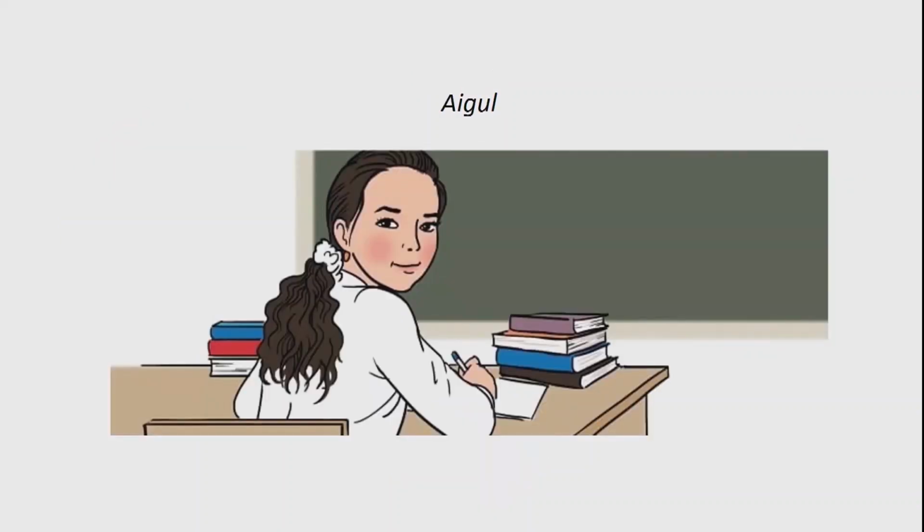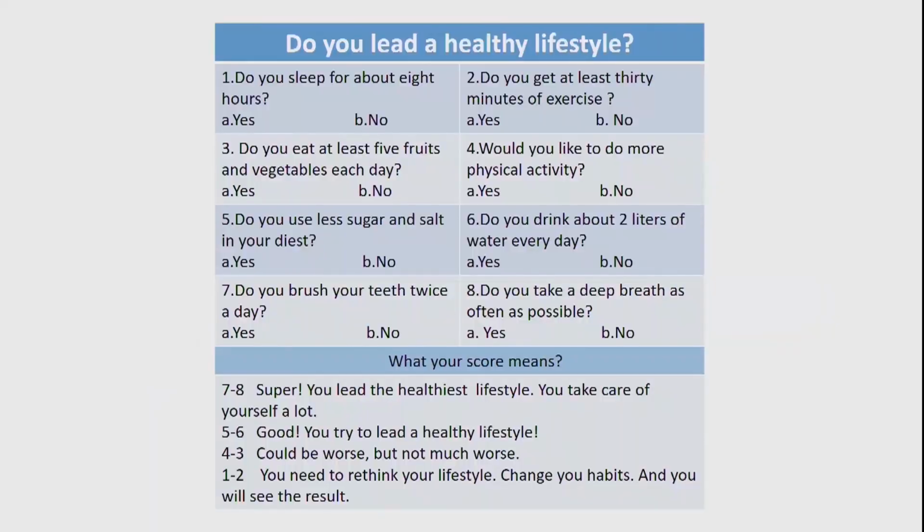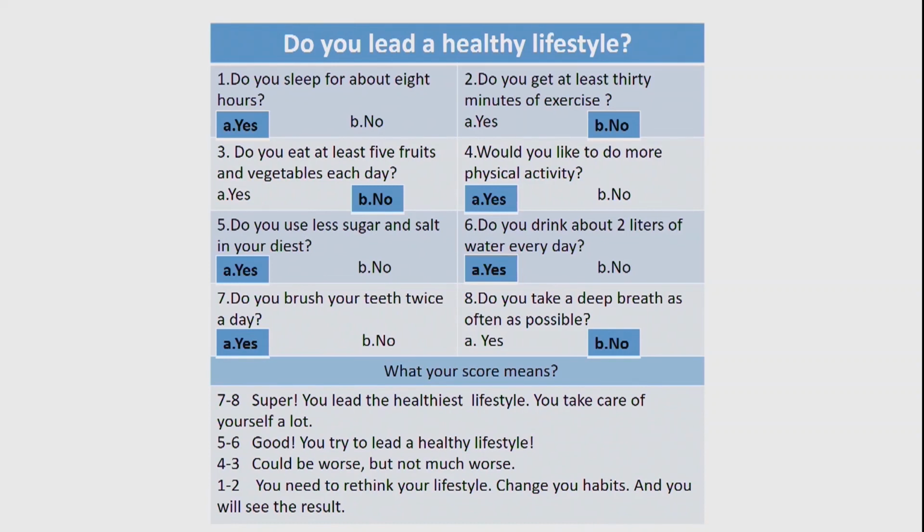Do you remember Aygul, a girl from our book? She has these questions about healthy lifestyle in her family. Let's look at her questions. First question, do you sleep for about 8 hours? For example, answer yes, circle it. Answer all other questions and count how many yes answers you have got. We have got 5 yes answers. Let's look at the result.